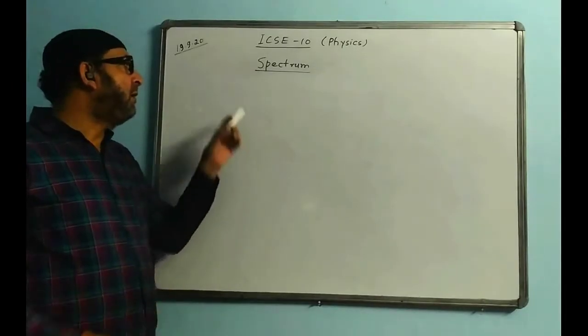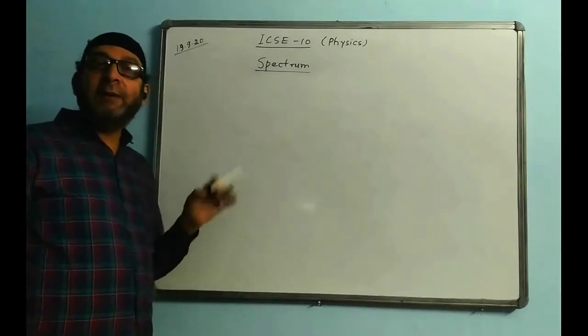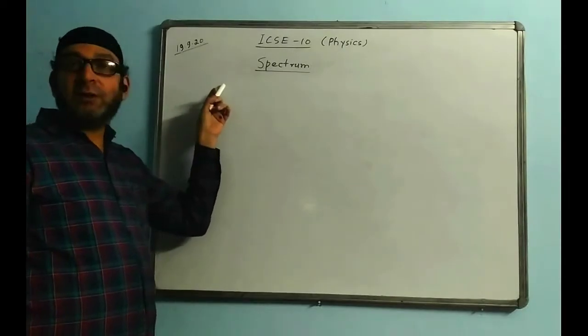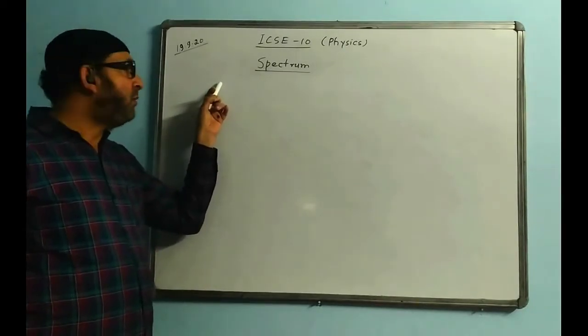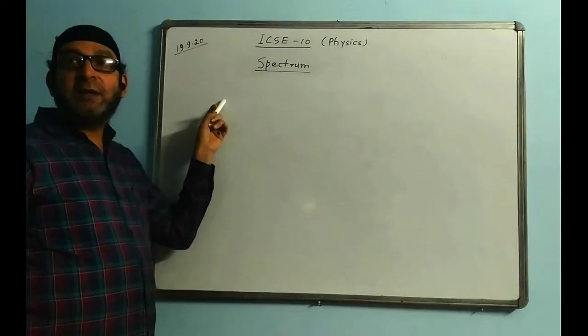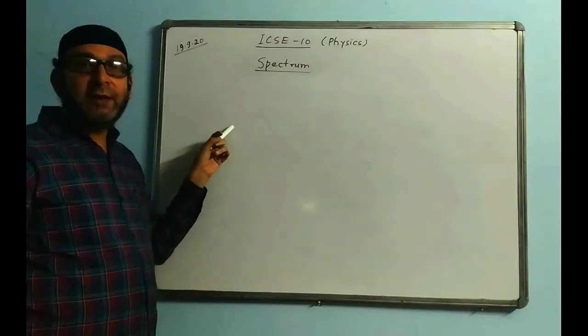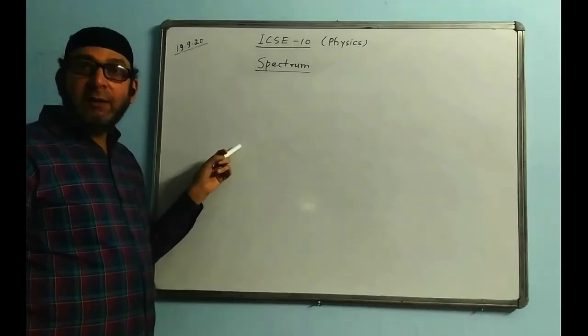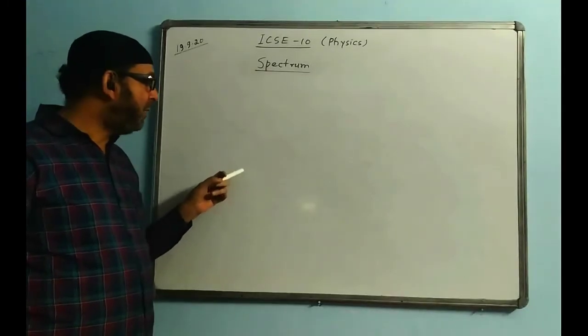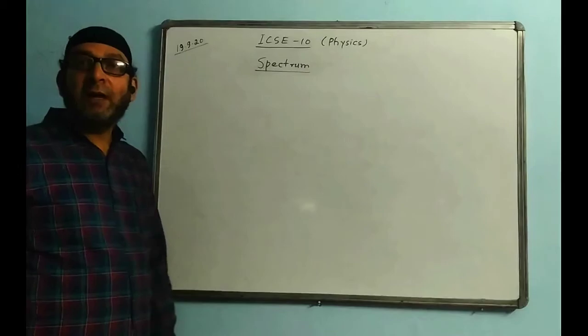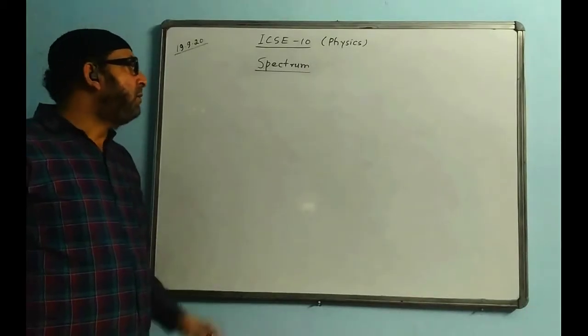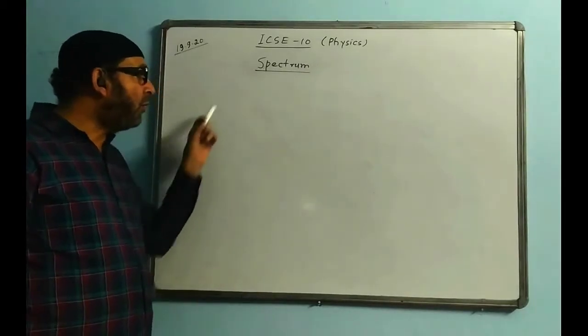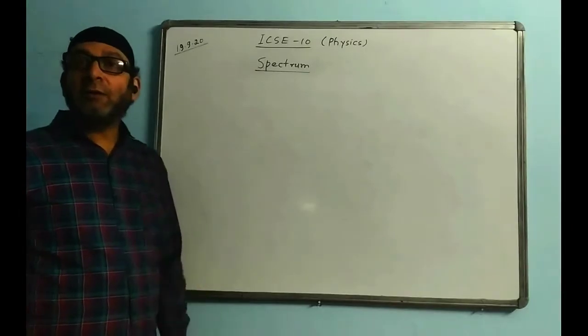Wavelength will be different. There are 7 electromagnetic spectrums. The names I gave yesterday. It was gamma first, right on top. You can check. Then comes X-rays. Then comes UV rays. Then comes visible light. Then comes infrared. Then comes microwaves. Then comes radio waves. 7 of them. You have to learn them in order, in the increasing order of their wavelengths.